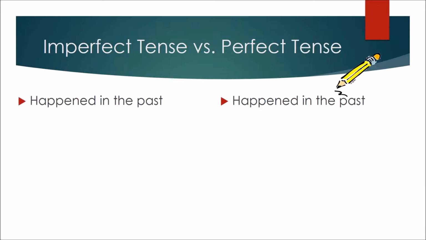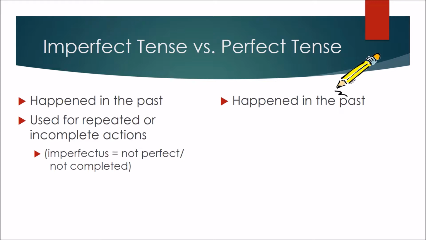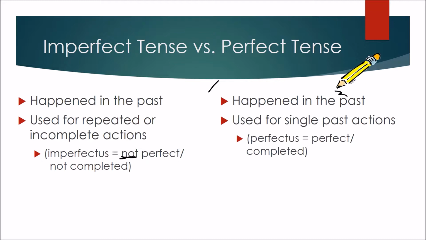So to continue comparing the imperfect tense and our new perfect tense, as you can see, they both happened in the past. The imperfect tense is used for that repeated or incomplete action. And we get this idea because the imperfectus means essentially the not perfect tense, so it's not this new perfect tense, and that means that it's not completed. As opposed to the perfect tense, perfectus in the original Latin means that it is in fact completed action, hence why it only happens once. It doesn't need to happen again.